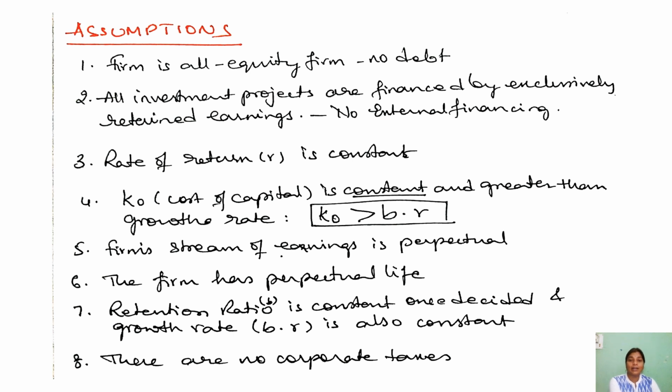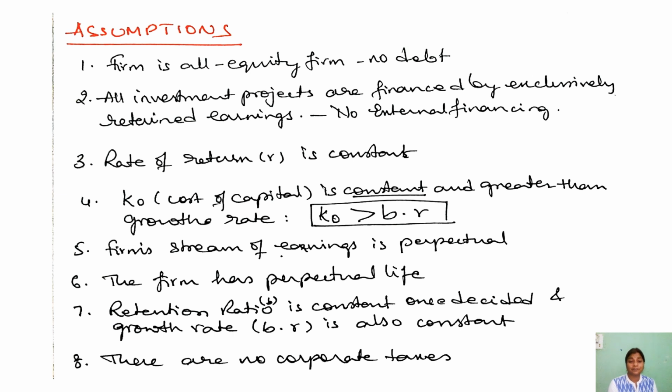The third point is that the rate of return is constant. The fourth assumption is that the cost of capital is constant and it is greater than the growth rate. Growth rate is defined as b into r, where b is the retention ratio and r is the rate of return.